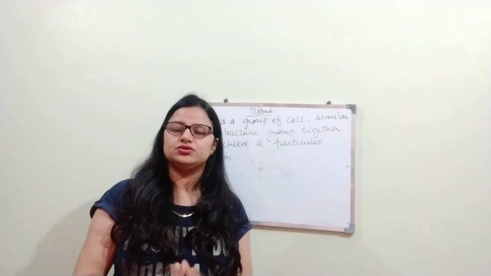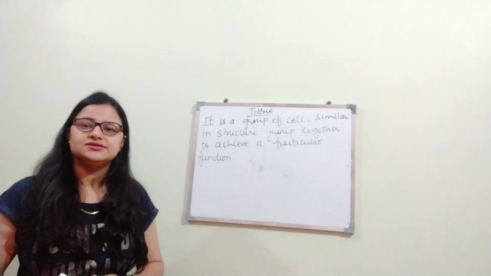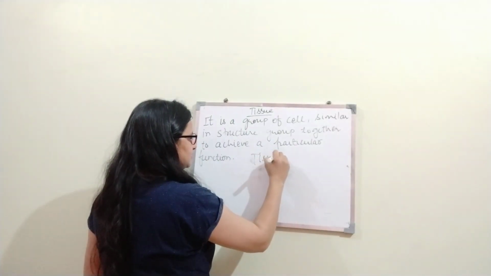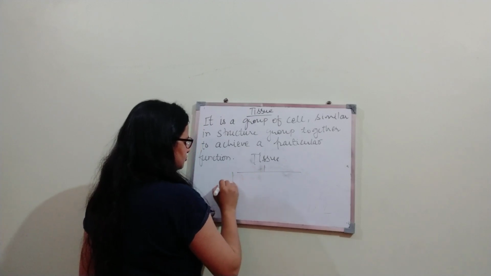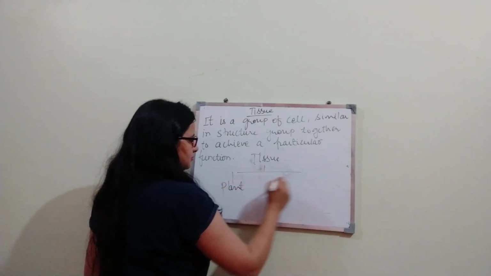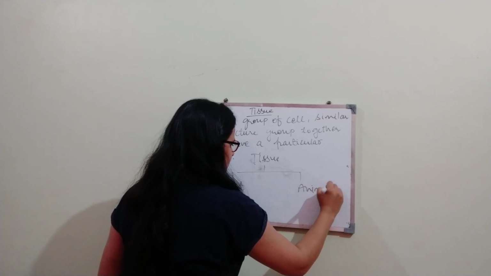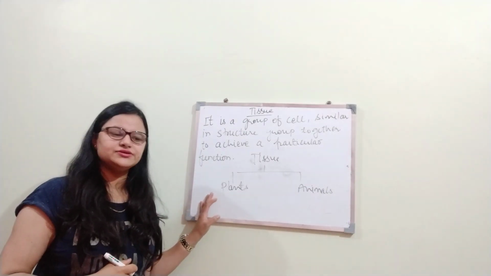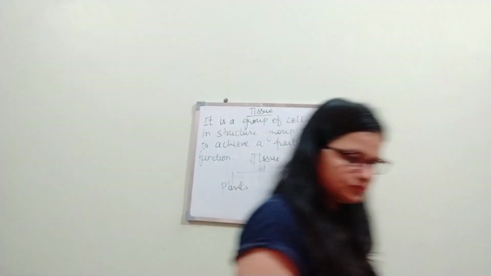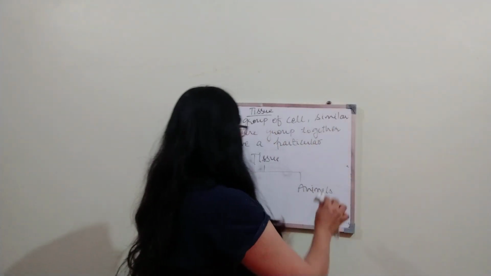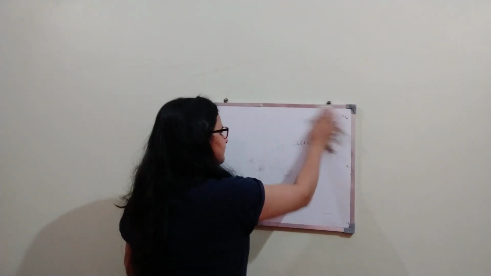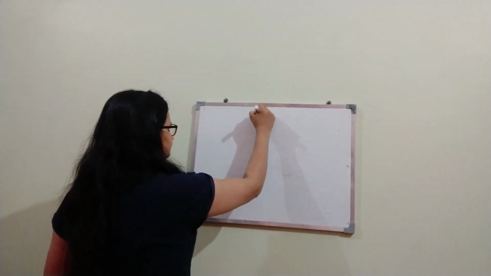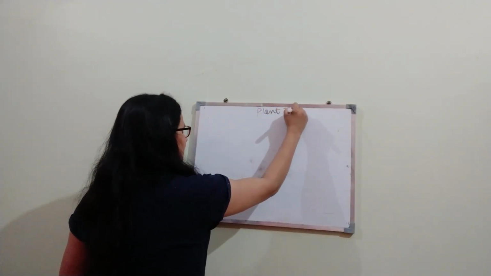So this is tissue. Students, in this chapter we will discuss two types of tissues, that is, tissues of plants and tissues of animals, right? So let's start. Firstly we will discuss the tissues of plants, plant tissue.